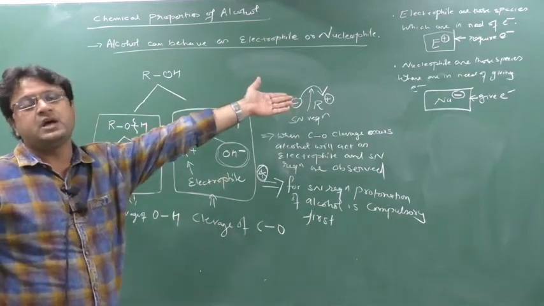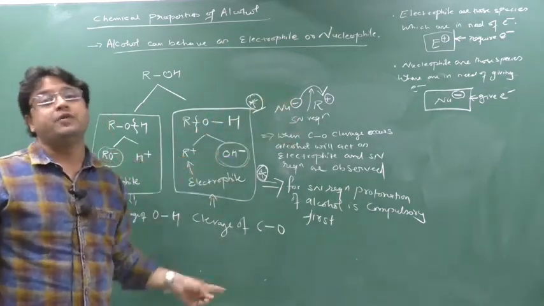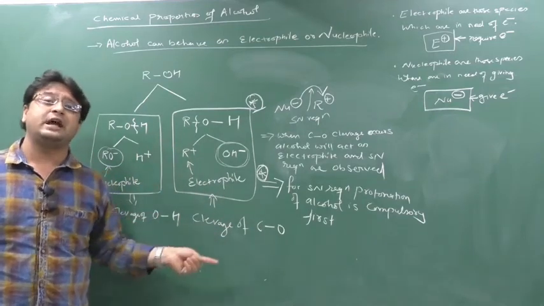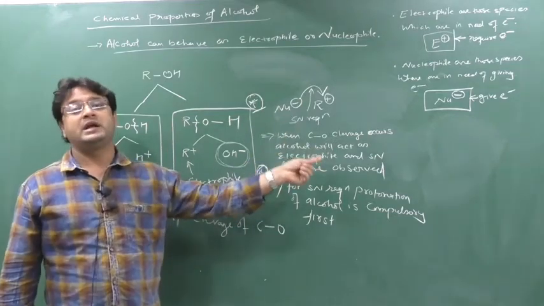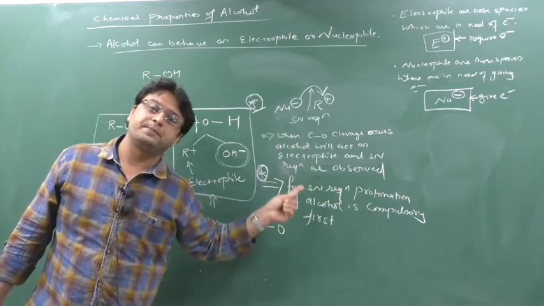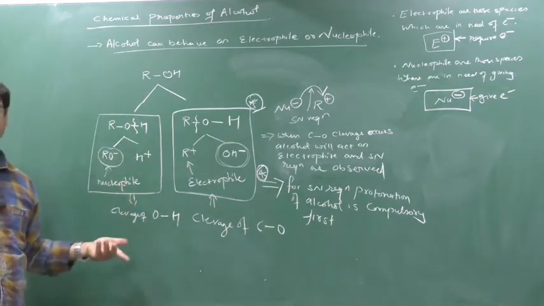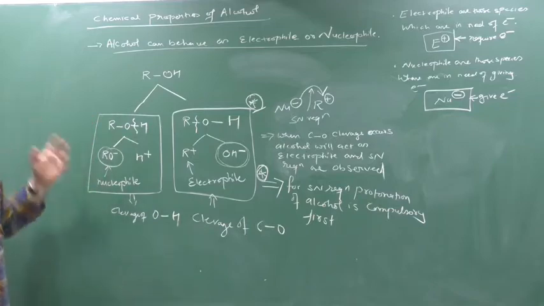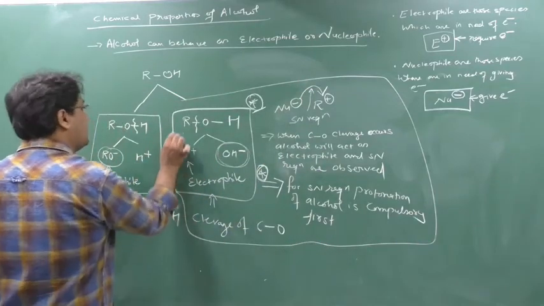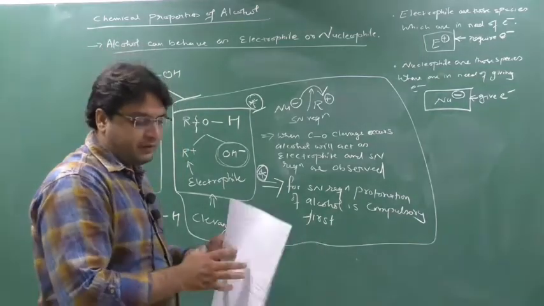This type of reaction we say is an SN reaction, and this will only occur when there is an electrophile. Who will act as the electrophile? Alcohol. Whenever CO cleavage occurs in alcohol, that is RO, at that time only the alcohol will show the SN reaction, but directly SN reactions are not possible. First the alcohol should undergo protonation. After undergoing the protonation, only then will alcohol show the SN reaction. Whereas if OH cleavage occurs, there is not an issue, the alcohol will act as a nucleophile. So for the nucleophile there is not an issue, only for the electrophile. You have to understand this key point. It is only for the alcohol when it acts as an electrophile. Clear? Take a screenshot, then I will go one by one with the mechanism.